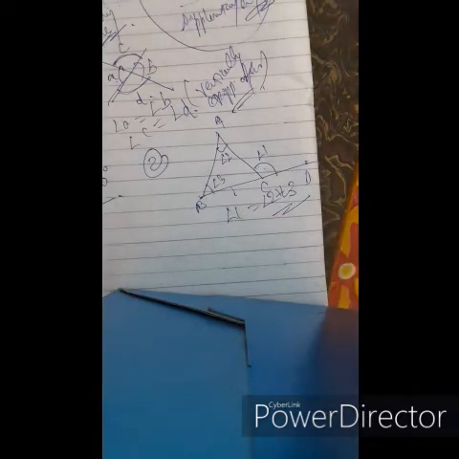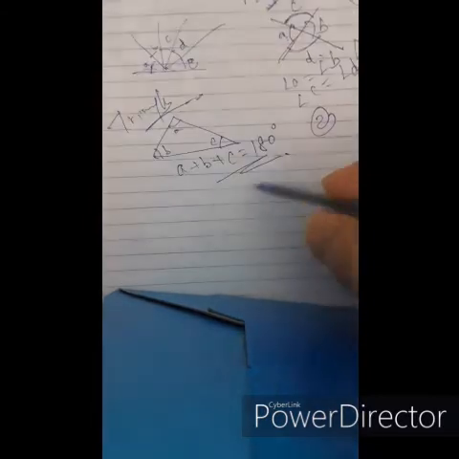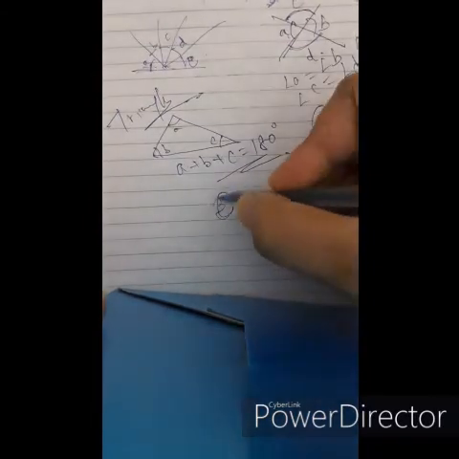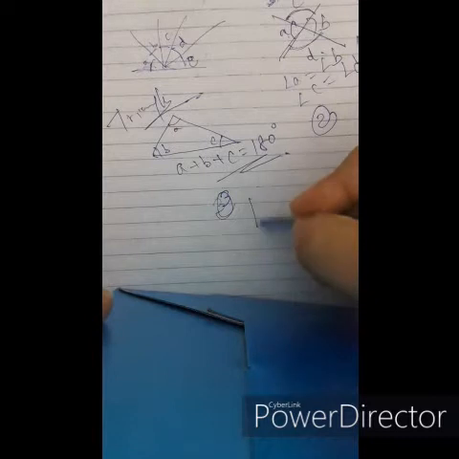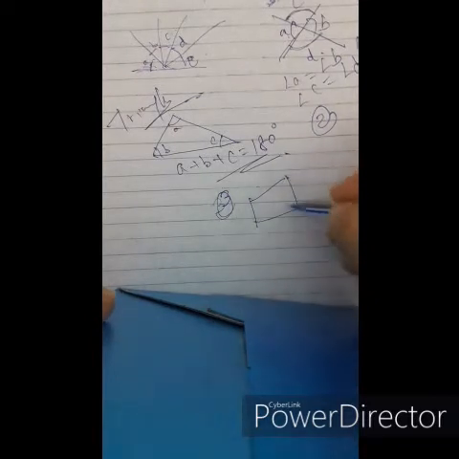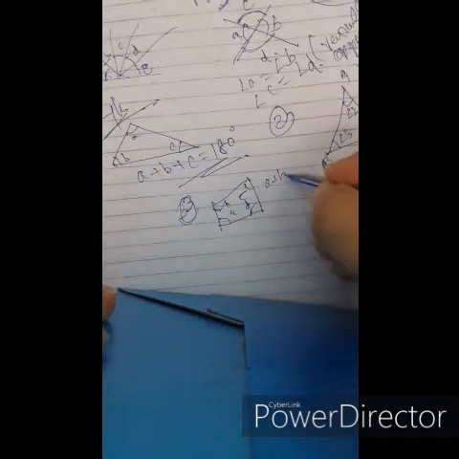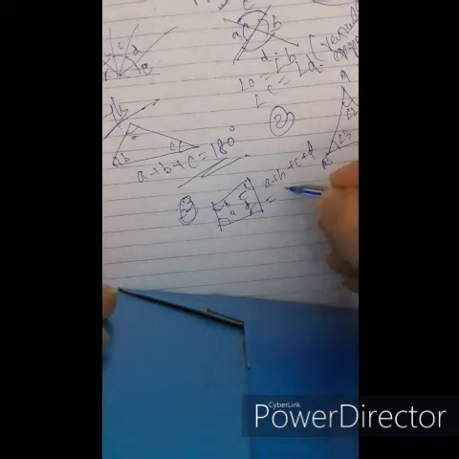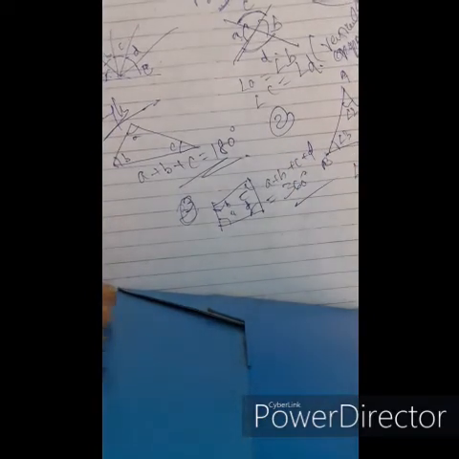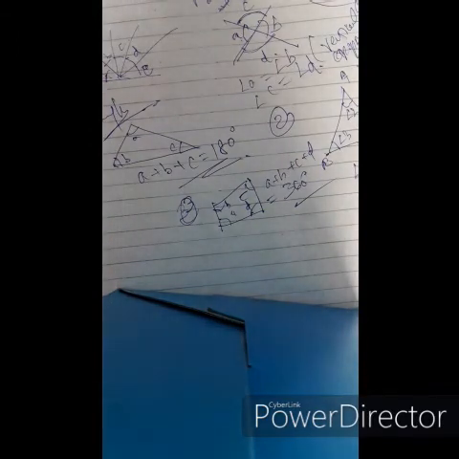And in a quadrilateral, theorem 3: in a quadrilateral, the sum of all the angles equals 360 degrees. This is a quadrilateral with angle A, angle B, angle C, angle D. A plus B plus C plus D equals 360 degrees.